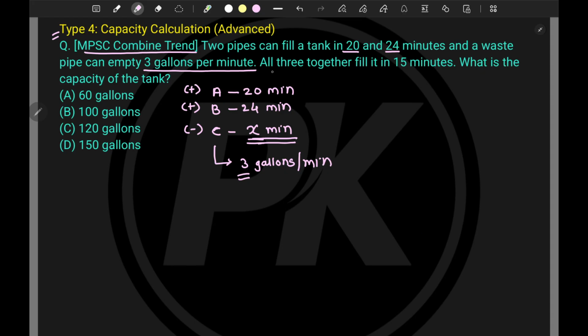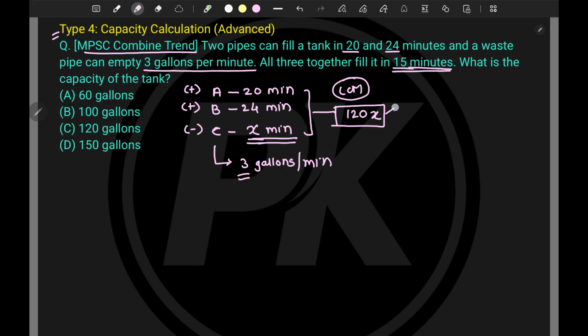Now what is the next statement? All three together fill it in 15 minutes. That means this data is also given. It is exactly same as that of last problem, right? A is given, B is given, C is unknown. Now tell me the LCM of this. So 20, 24 and X, so it will be around 120, right? Yes, 120, and this X in multiplication. So this is LCM for this.